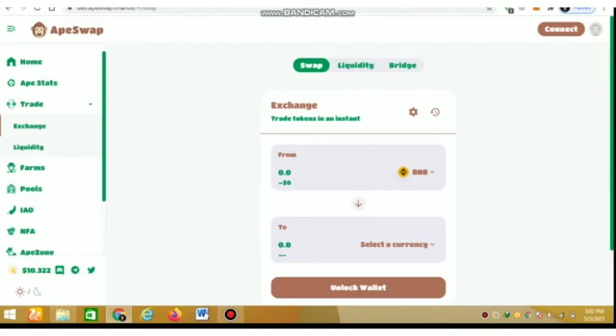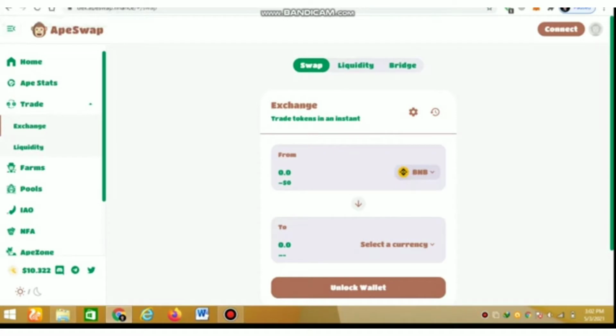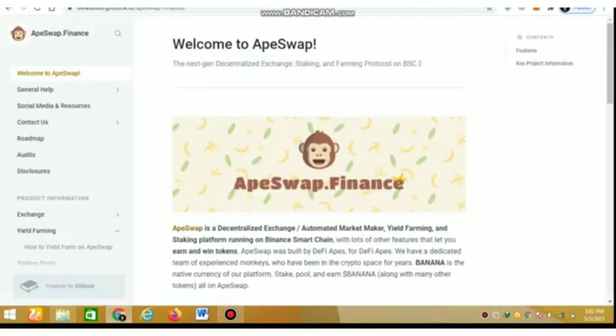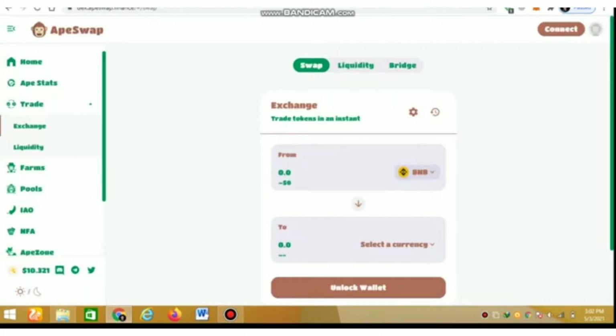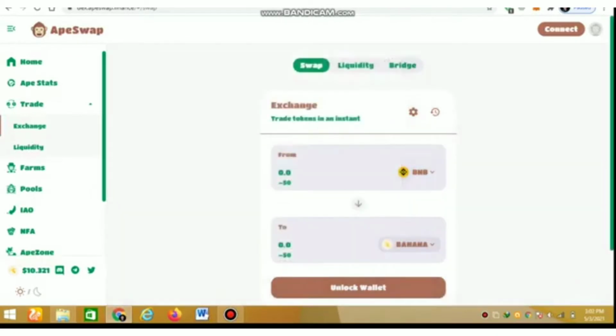It is a very easy exchange, so you can swap your coin in one click. You just have to connect your MetaMask wallet, click on the connect button, and then select your coin, for example BNB. EpiSwap is a BSC, Binance Chain based project. So select BNB as the currency, select Banana Coin, select the maximum, and then click swap to swap your BNB to Banana Coin.